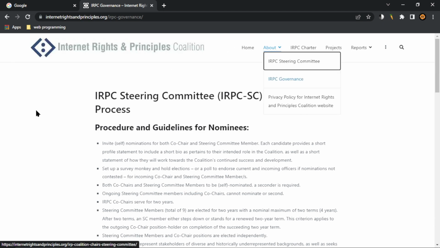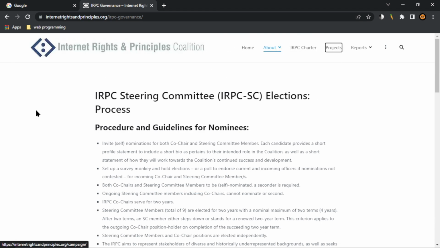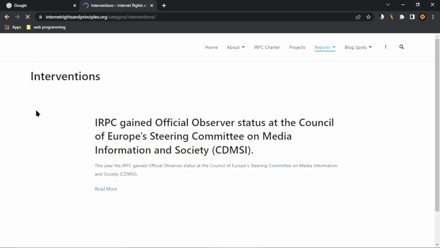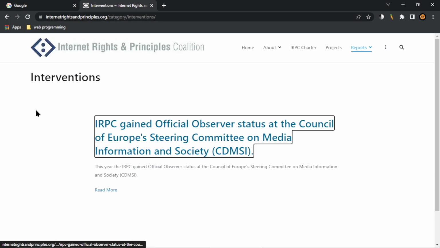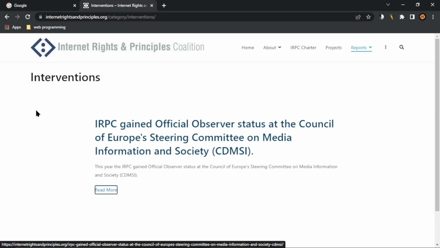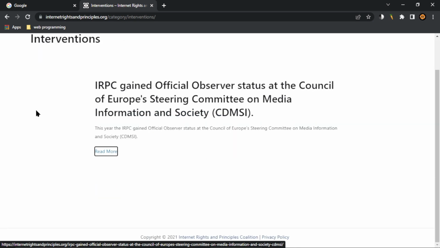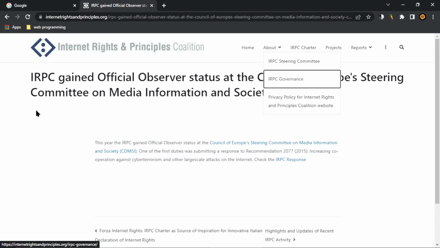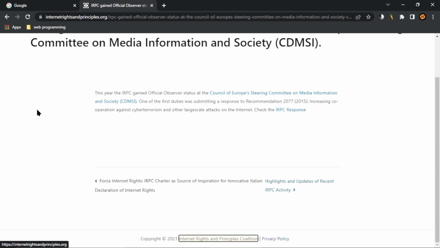Navigate, about, visited link. List with 3 items. Charter link, projects link, reports link, list with 5 items. Interventions link. Interventions, Internet Rights and Principles, clickable heading level 2 link. Gained official observer status at the Council of Europe. Read more. Content info landmark, main landmark. Banner landmark. Steering committee, visited link, governance. Heading level 1, information. Also, this is fine. No next heading. Content info, privacy policy. Main landmark, posts, navigation landmark.